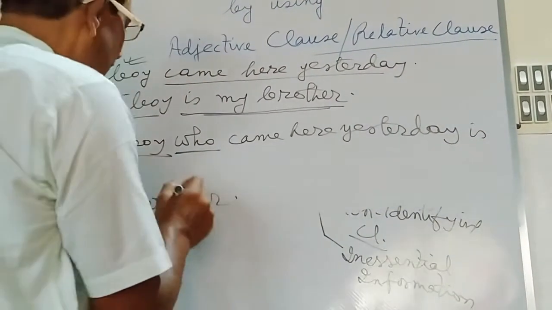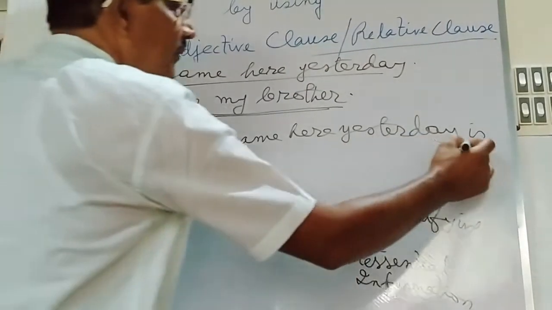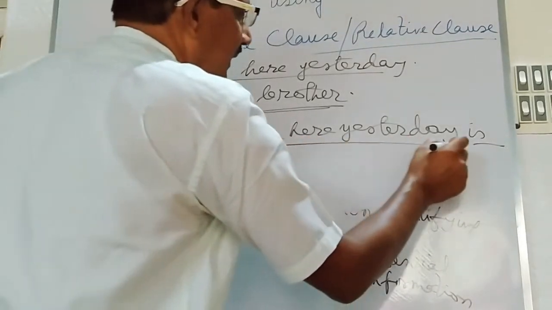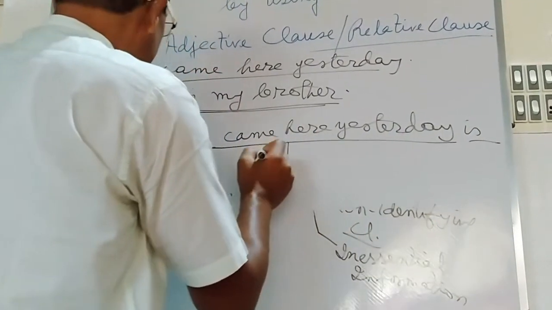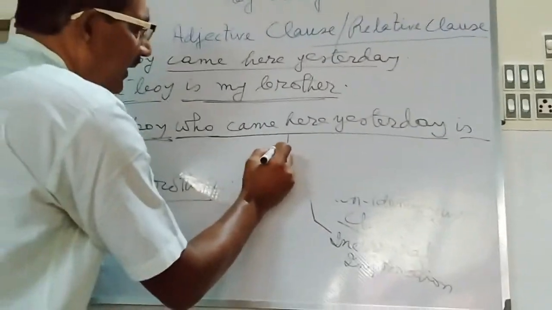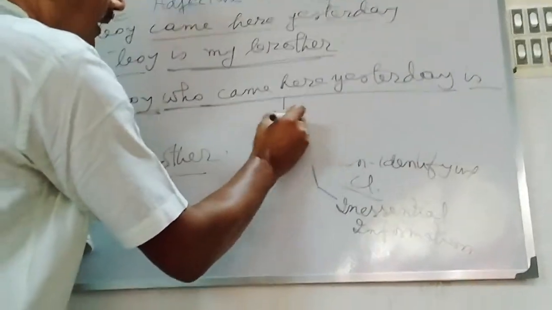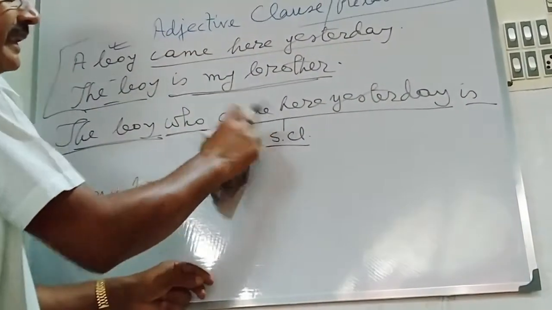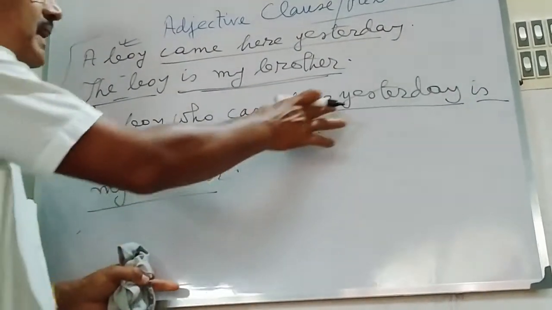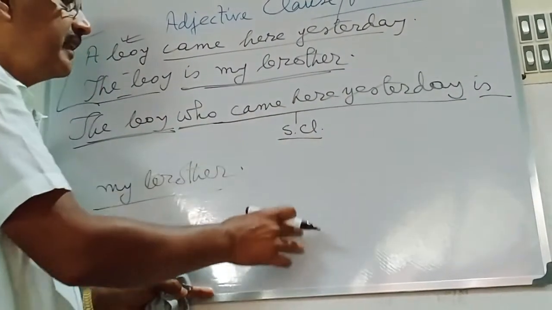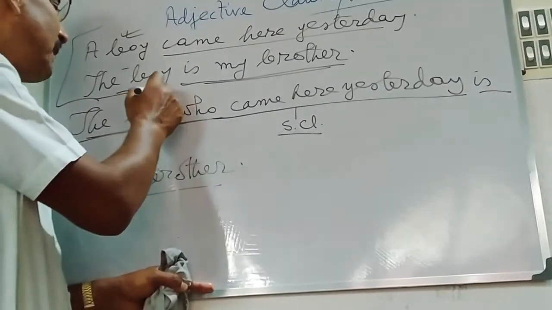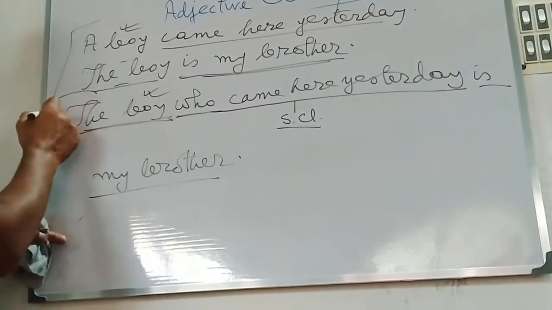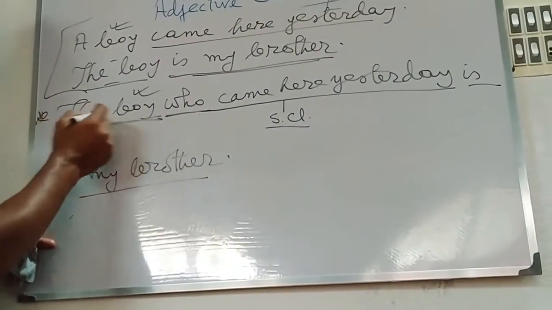Now see the principal clause. The boy is my brother is the principal clause. Who came here yesterday? This is the clause which is used to describe something about the boy, the subordinating clause. But if I ask you, what type of subordinating clause is this? Here, who came here yesterday is the subordinating clause used to describe something about the particular boy who came here yesterday.